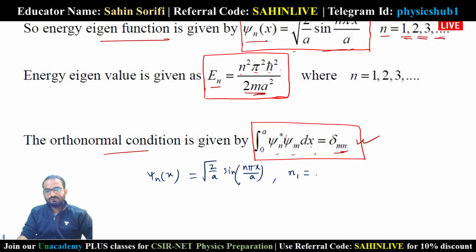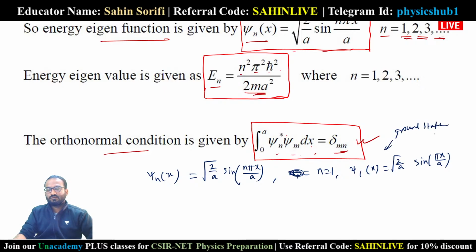If you choose n equals 1, you will get psi 1 of x equals root over 2 by a sin pi x by a. This is your ground state. We'll show you the wave function later on. For n equals 2, you will get psi 2 of x equals root over 2 by a sin 2 pi x by a. This is your first excited state.